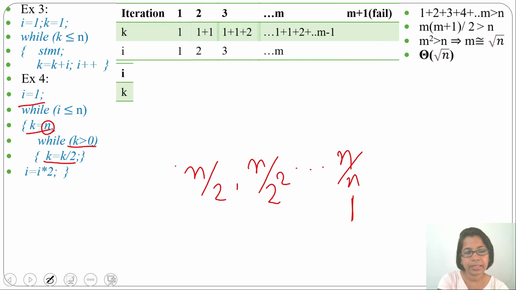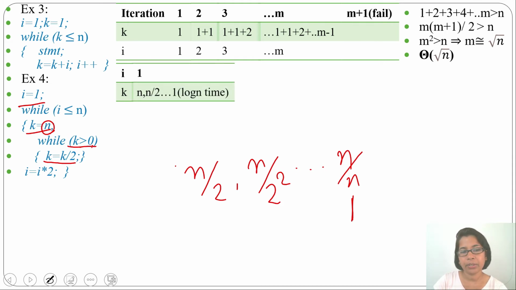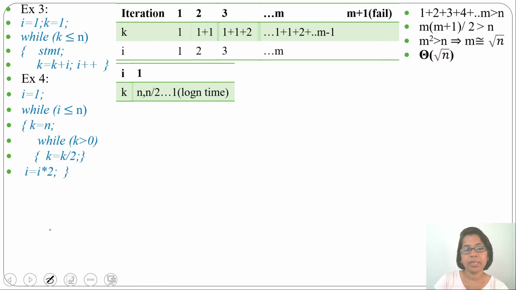The k loop will run while the k value is greater than 0, and 1 is greater than 0. So the k value will change till it is 1. For i once, the k value will be n by 2, and so on till 1. And how many times it will run, we already know. For this type of loop, when it is divided by 2 or multiplied by 2, it will run log n times. Next, the i value will be 2, 1 multiplied by 2, and the k value will change log n times. Or you can say this inner while loop will run log n times.